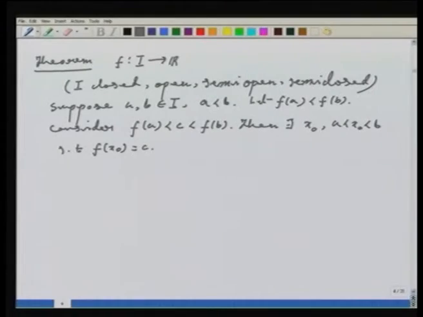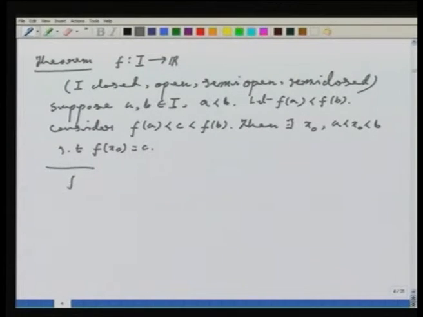Okay. Now to prove this, we will essentially do a special case, and we will see from that how the usual proof follows. So let me assume first that I have a map f from the closed interval [A, B] to R. It satisfies two conditions, that f of A is strictly less than 0 and f of B is strictly bigger than 0, and f is continuous, of course.